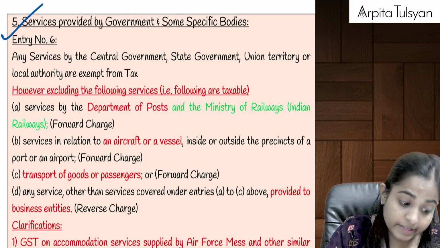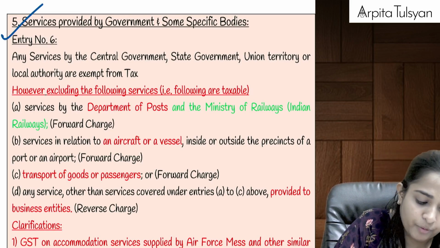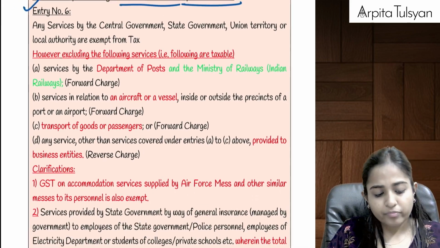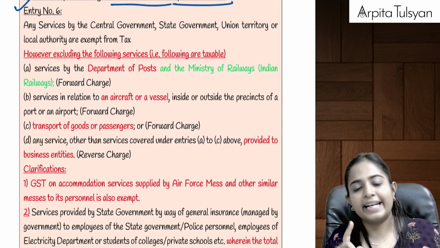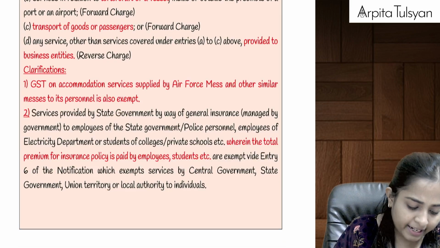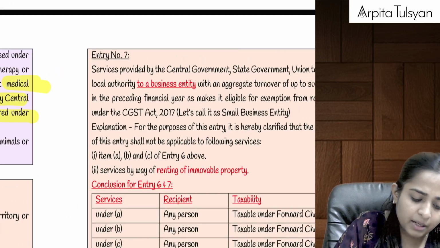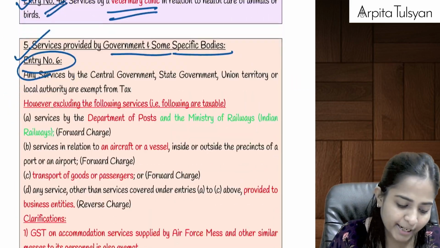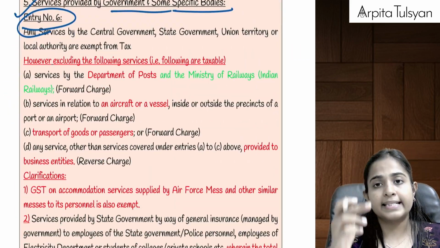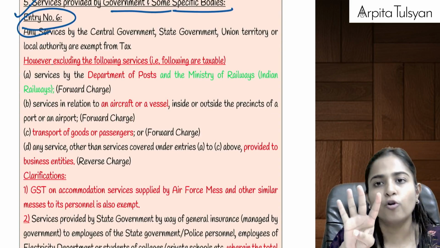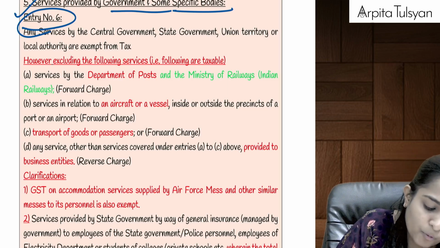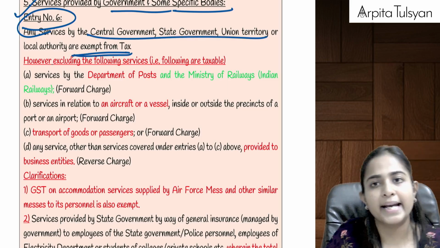Next service is very important. Fifth one, services provided by government and some specific bodies. So now here entry number 6 and entry number 7, two entries are going to be there. Entry number 6 you can see here, entry number 7 you can see here, and then I have again given a conclusion for both the entries together. Now entry number 6 says that any services which are provided by central government, state government, union territory, or local authority, any services provided by government is going to be exempt from tax.